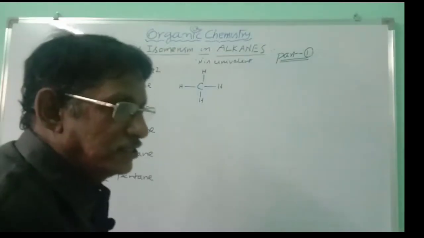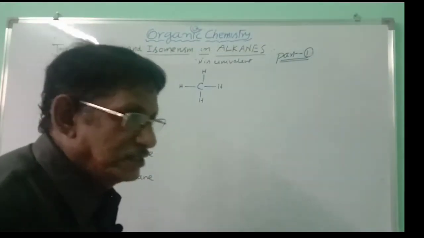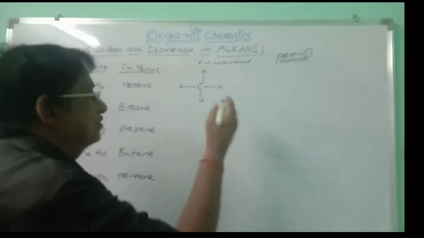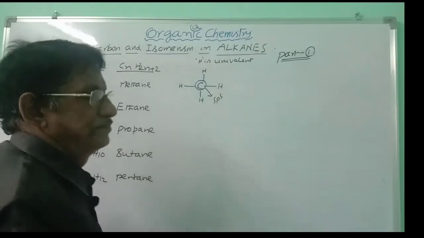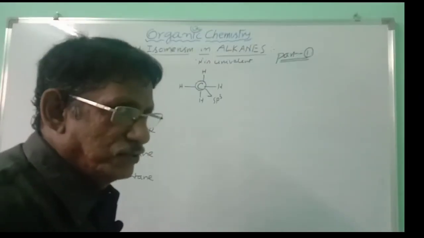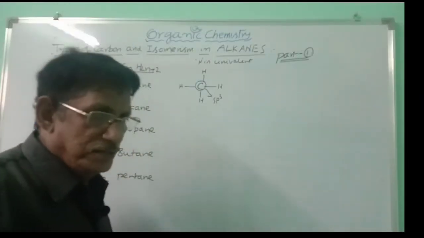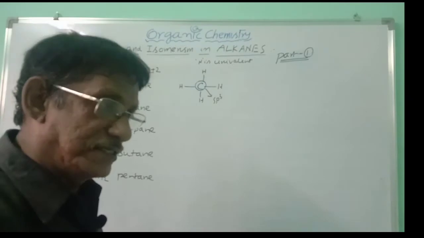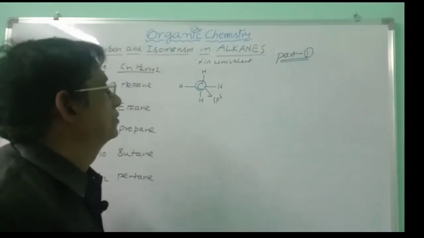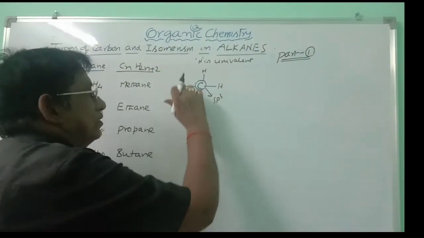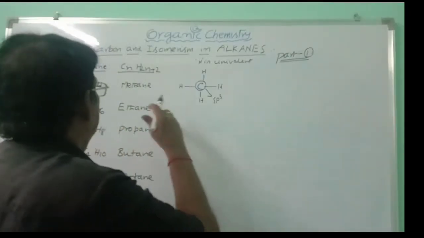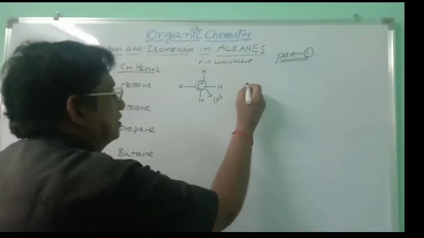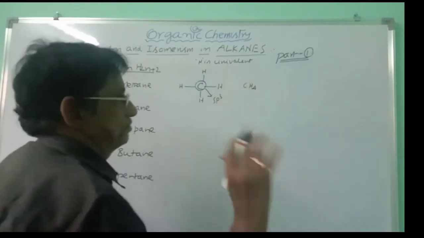This is the structural aspect of methane. In methane, this carbon belongs to sp3 carbon. It undergoes sp3 hybridization. And later, of course, you will know that this structure is tetrahedral and bond angle is 109 degrees 28 minutes. That is actually a different topic. In this manner, you can write the expanded structure. And here, this is CH4, the condensed structure.